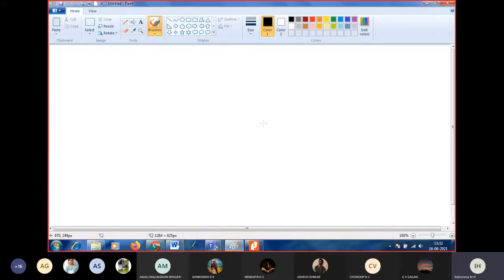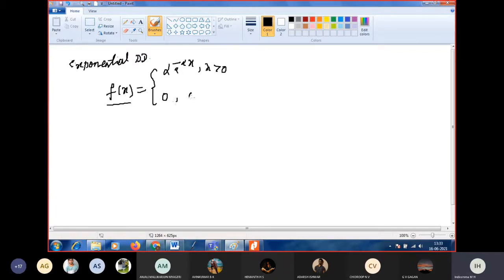So in exponential probability distribution, it is defined as f of x, which is equal to alpha e to the power of minus alpha x for x greater than 0, and f of x takes the value 0 otherwise.